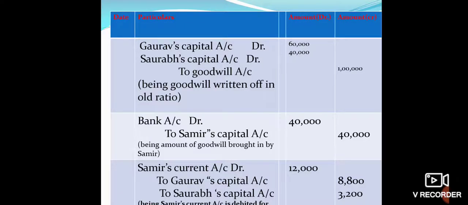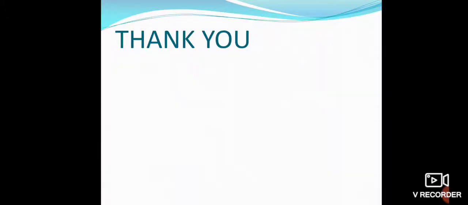And the third entry will be for the premium which is not brought by Samir in cash, and the entry will be like that: Samir's current account debit to Gaurav's capital account, to Saurav's capital account. We have already calculated the sacrificing ratio, and this amount of 12,000 came from the total goodwill. In this way we have to pass the journal entries when the new partner does not bring his share of goodwill in cash. Thank you. I hope you have understood the concept.